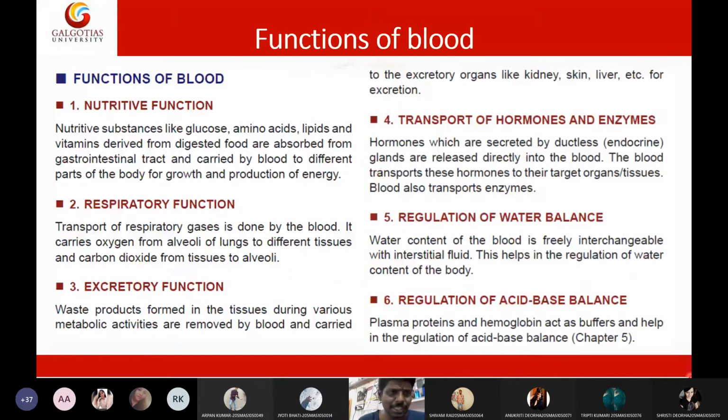Okay, so first is the nutritive function. The blood has all the types of nutrients that we require, such as amino acids, lipids, glucose, everything. So nutritive function is there. My God, you didn't say this function, students.